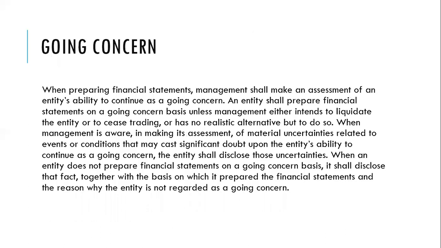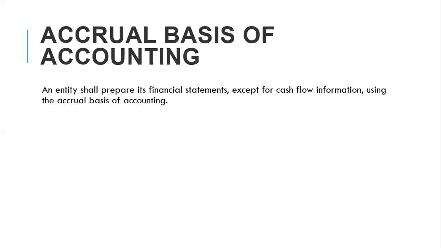Going concern. Of course, we talk about going concern under the conceptual framework. Every financial statement prepared in accordance with IFRS is prepared with that going concern assumption, that the business will continue into the foreseeable future. All right, then accrual basis of accounting. We've already talked about accrual basis in the conceptual framework. What that means is that accounting transactions are recorded in the period that they occur, not necessarily when they are paid for.